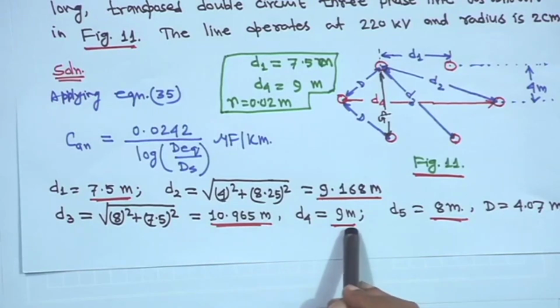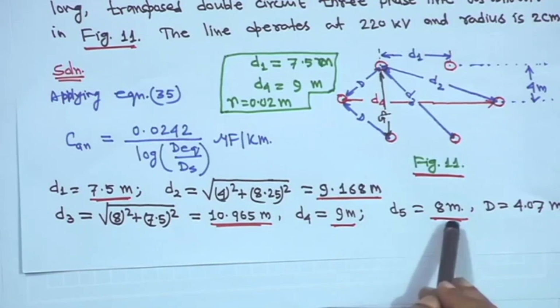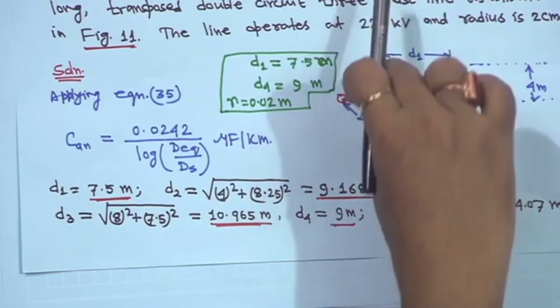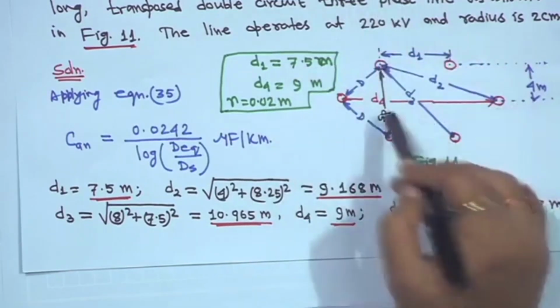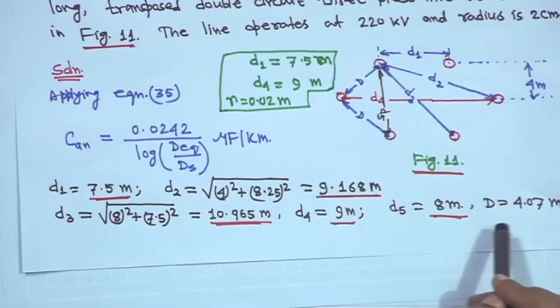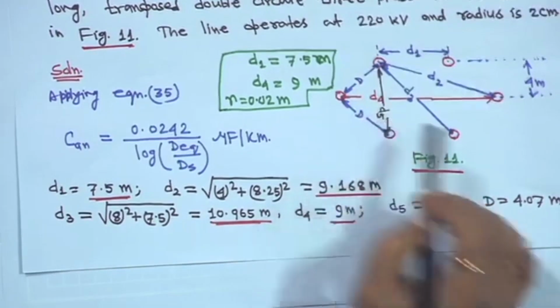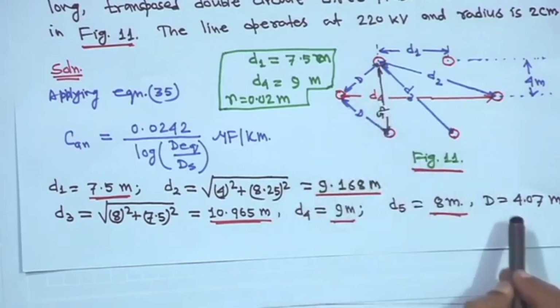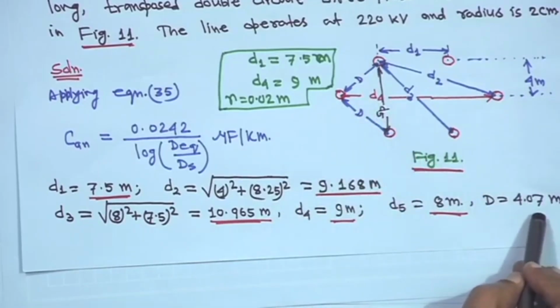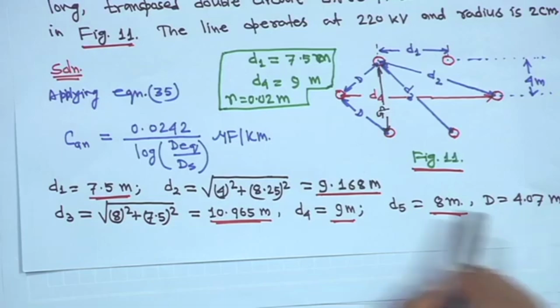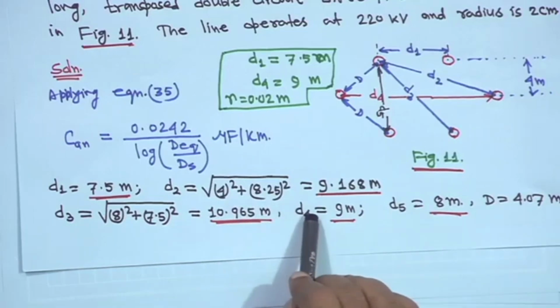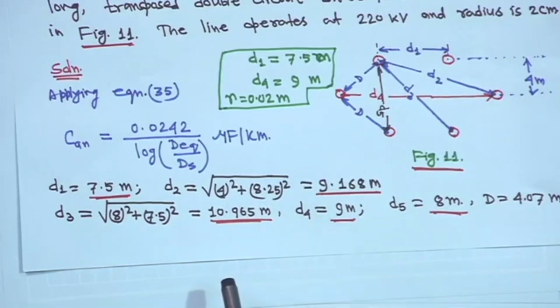Calculate d4, given as 9 meter. d5 will be 8 meter because this is the vertical height. So, here it is 4 plus 4, 8 meter. Similarly, calculate d6; these two are the same. When you calculate this d, it will be 4.07 meter, right. So, first you compute all these distances, right.